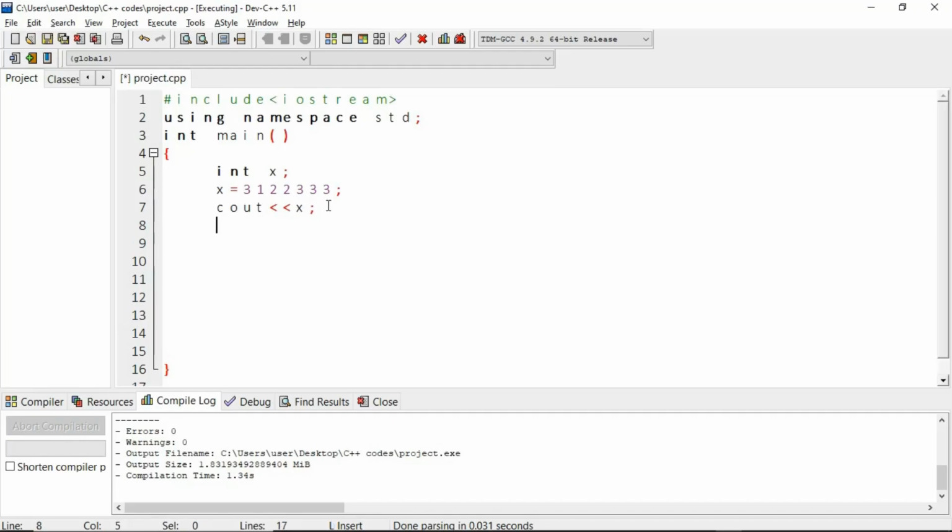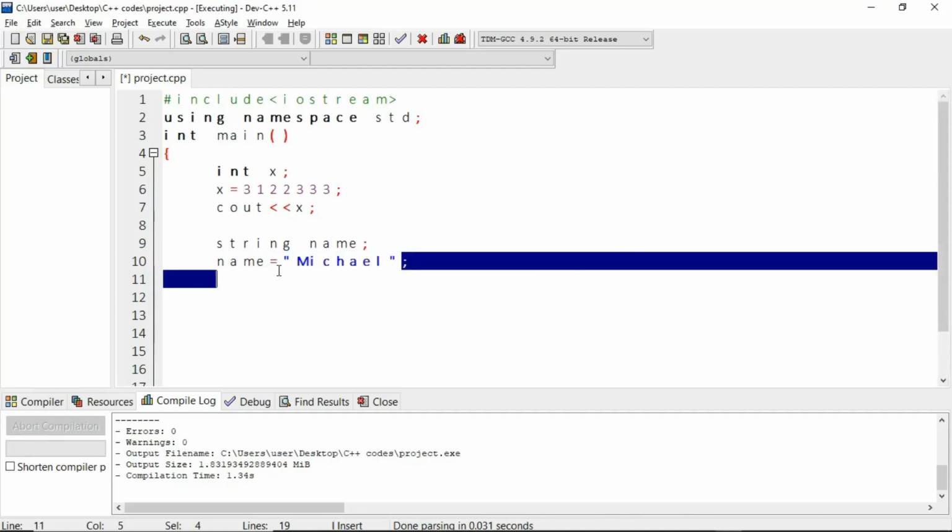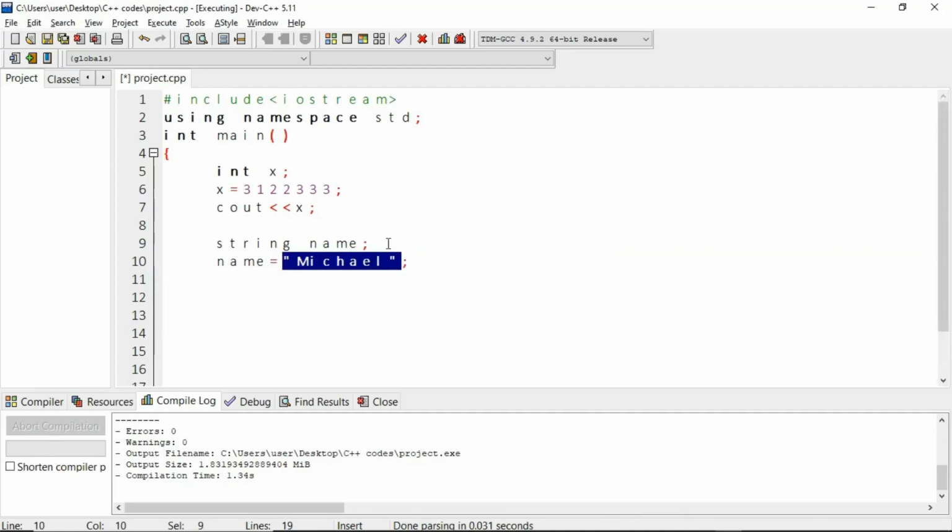Okay, now what if I want to print out my name? I'm going to assign a variable string name, which is going to hold down a string, right? Now name is equals to, in quotes, Michael. All right, as you can see now, Michael is in quotes because it's a string. If Michael is not in a quote, it's going to generate an error simply saying that Michael was not declared.